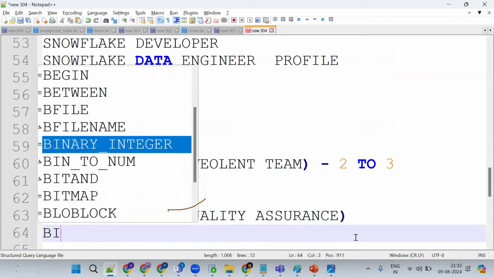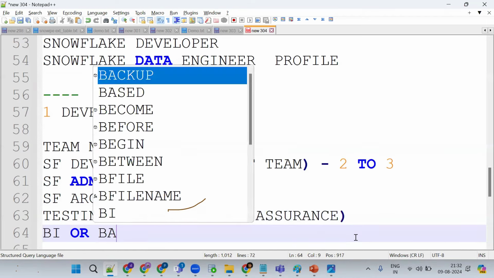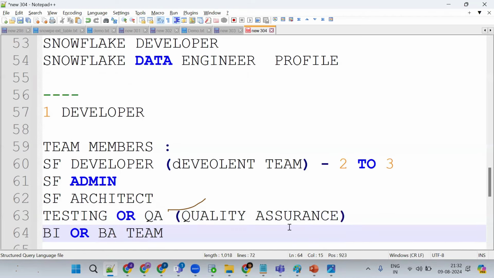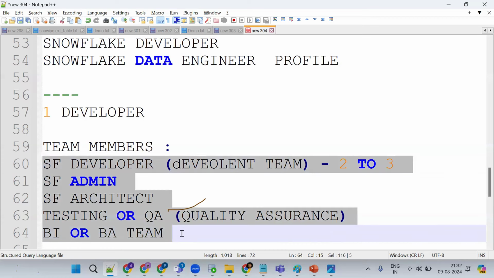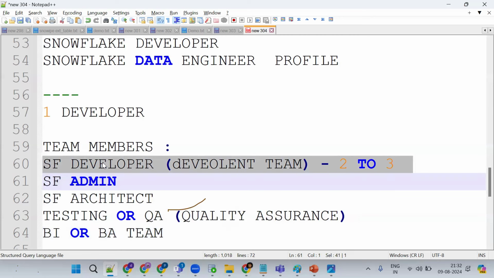and BA people, the BA team will be there. Business intelligence team and business analyst team will be there. So these are the team members. Development team, admin team, testing team, and BA and BI teams will be there. Now which category will we come in? The development team will come as development. Got the point here?